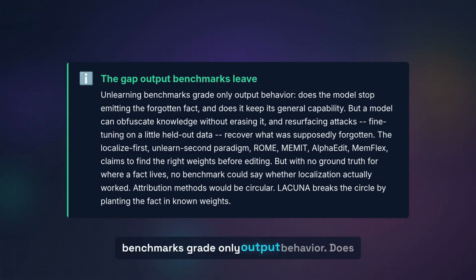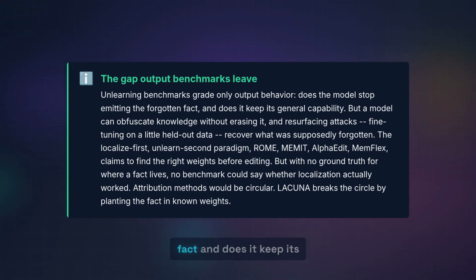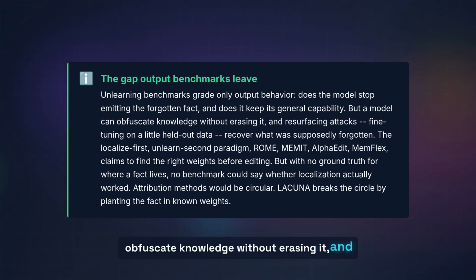Unlearning benchmarks grade only output behavior. Does the model stop emitting the forgotten fact, and does it keep its general capability? But a model can obfuscate knowledge without erasing it, and resurfacing attacks, fine-tuning on a little held-out data, recover what was supposedly forgotten.